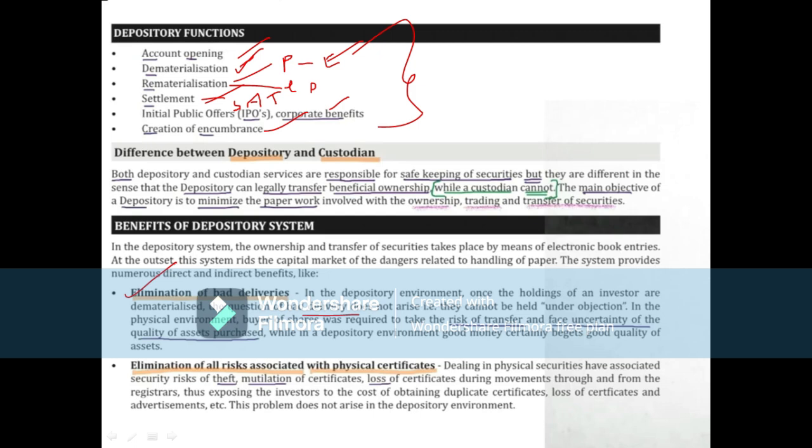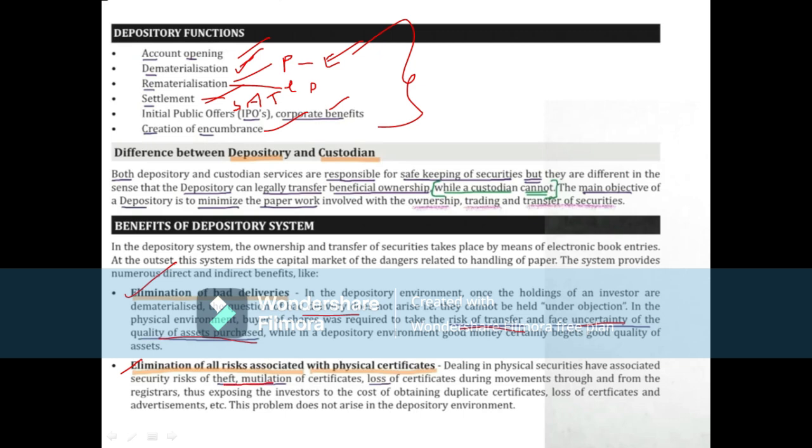In the physical environment, the buyer of shares was required to take the risk of transfer and face uncertainty about the quality of assets purchased, while in a depository environment, good money certainly begets good quality of assets. Bad delivery means they cannot hold the securities under objection. So that is about the elimination of bad deliveries.